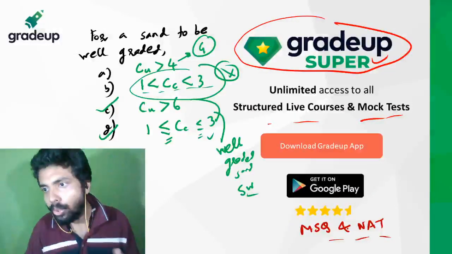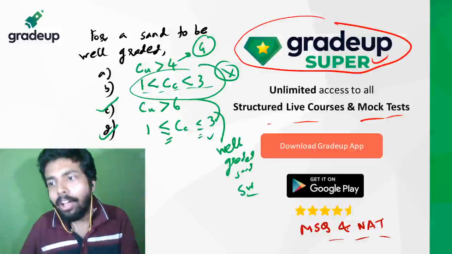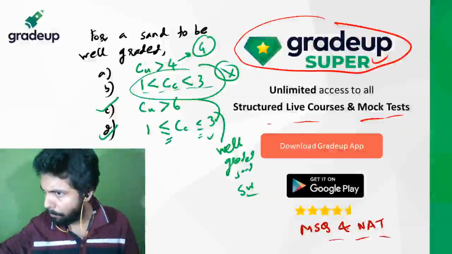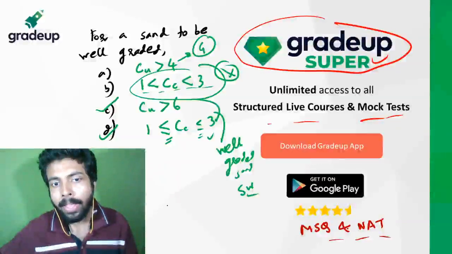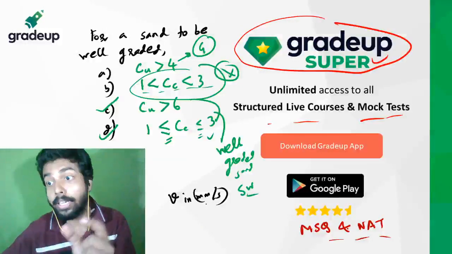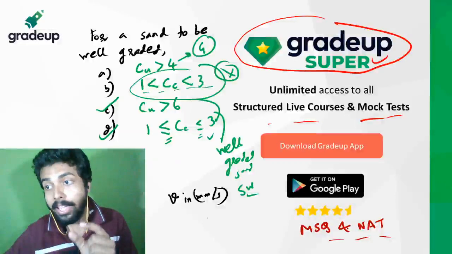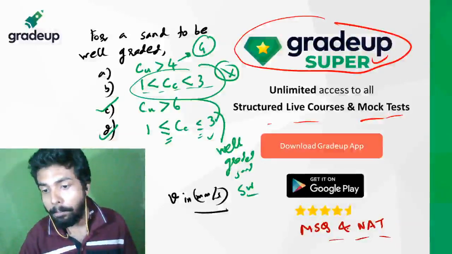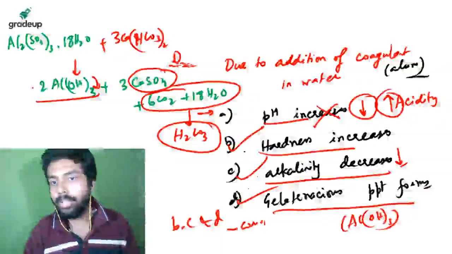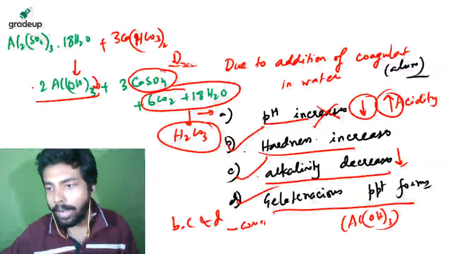in NAT questions you have to give the exact value. In many questions you will see mentioned, suppose they are saying velocity in mm per second. Check the unit in which they are asking. It will not be B and D, it will be B, C, D, friend. Alkalinity will decrease, a gelatinous precipitate will form, and hardness will increase. Okay.